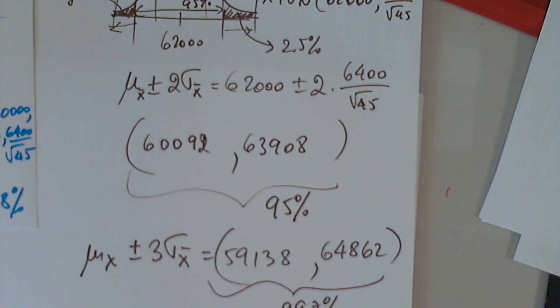The more variable the data, the less accurate the sample mean will be as an estimate of the population mean.